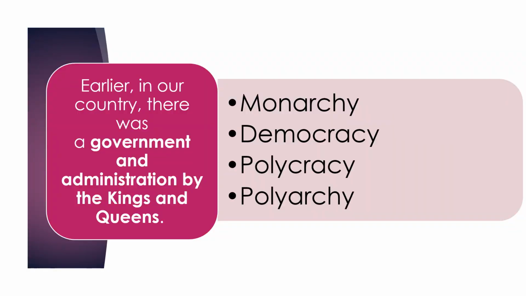Earlier in our country, there was a government and administration by kings and queens. So such a government and administration that is run by kings and queens is termed as monarchy. So here our correct option will be monarchy.